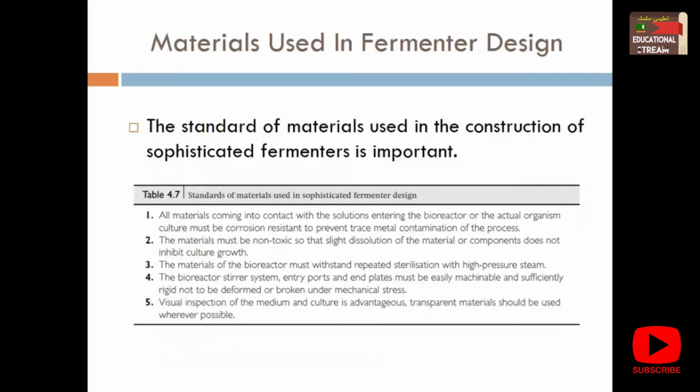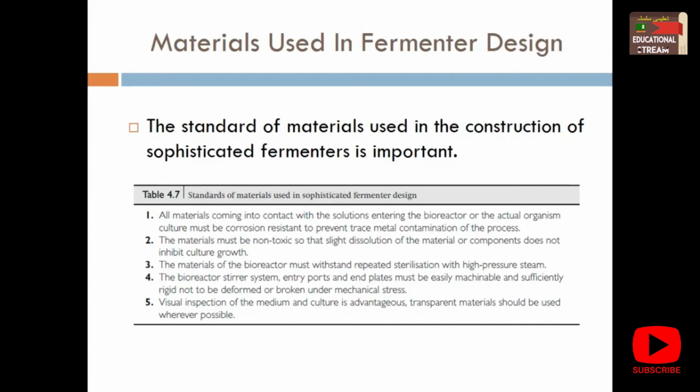Next is materials. What are the qualities of the material which could be used in fermenter designing? The standard of material used in construction is very important. So what are the standards? Number one, all material coming in contact with the solution entering the bioreactor, the organism culture, must be corrosion resistant. Obviously all your material is somehow in solution form.